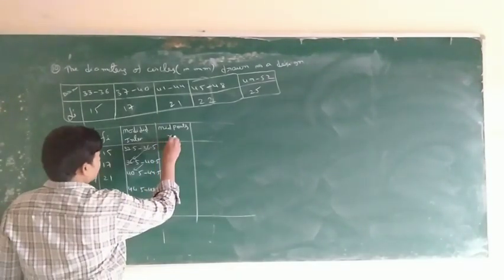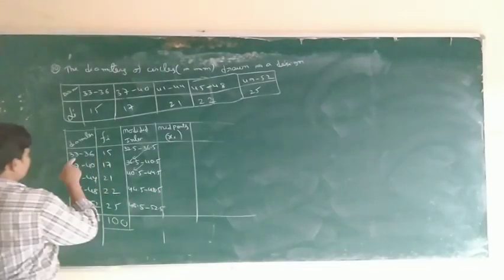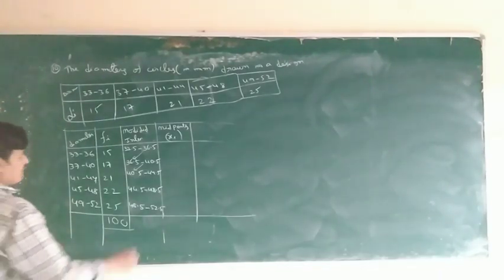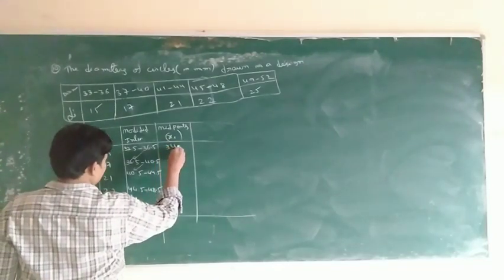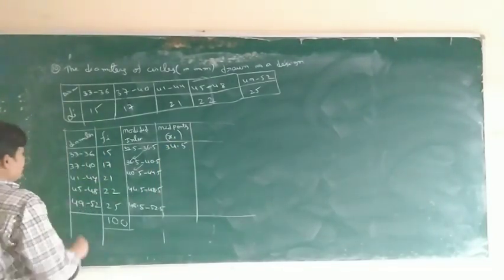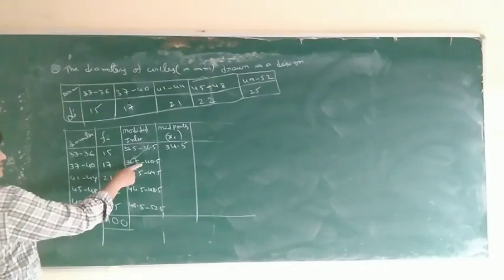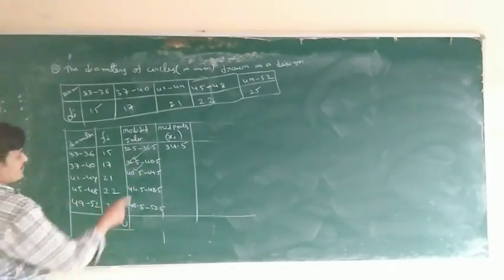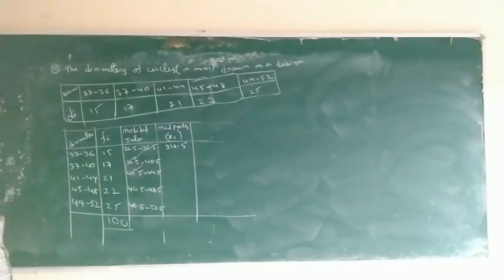Midpoints are common. Midpoints: 69 by 2 is 34.5. Next, 77. These two added and these two added are both the same. So 40 plus 37 is 77, and 77 by 2 is equal to 38.5.